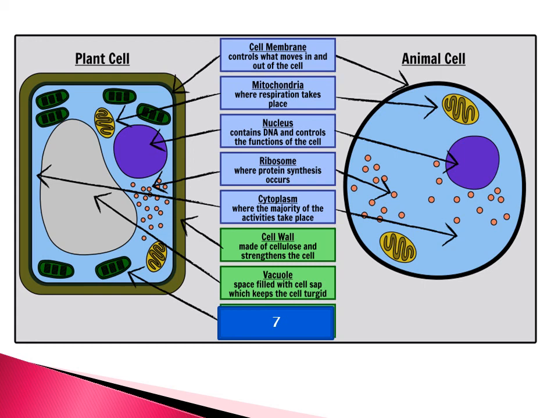Cell sap means water or minerals are stored inside this vacuole. Next, and the last one, is chloroplast, that gives color to the leaf. That is chlorophyll. That is where photosynthesis actually takes place. So if I ask you what is the site of photosynthesis, the correct answer is chloroplast.